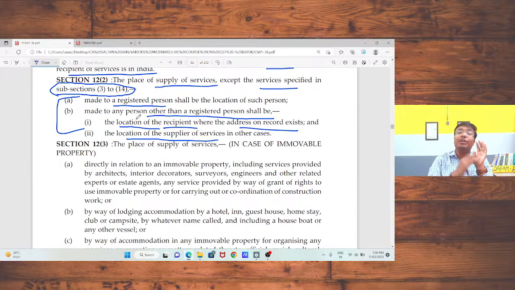In that case you need to charge separately 18%, which is charged by your transporter, and you can take that amount and give it to the transporter if you are doing the same as a pure agent. But if you are not doing the same as a pure agent, in that case transportation expenses should be added in your value of supply and 28% charged on the complete amount.